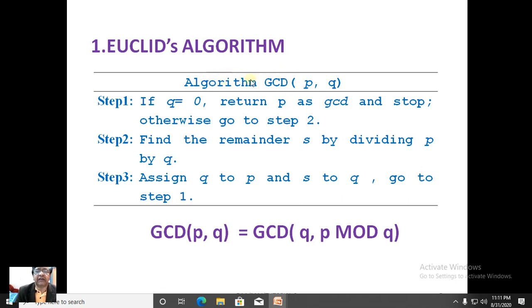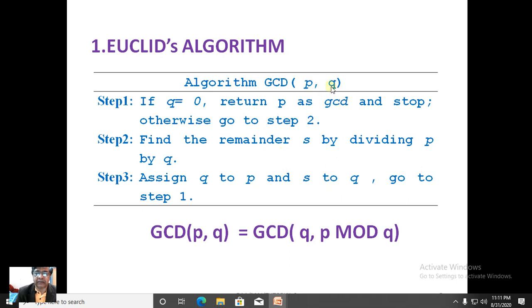Here I will explain this algorithm in a step-by-step manner. GCD, the name of the algorithm. P is one integer, Q is another integer. The first step says if Q equals 0, then return P as GCD and stop. Otherwise, go to step 2. If Q is not equal to 0, we have to proceed to step 2. Find the remainder S by dividing P by Q, and whatever the remainder that you get is stored in S. Now, assign Q to P and S to Q.